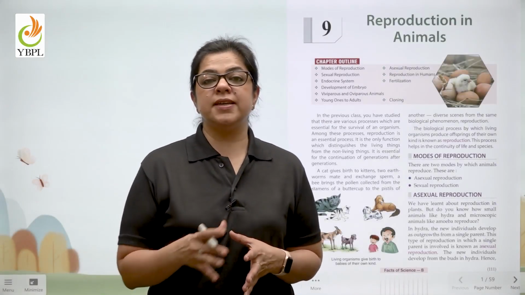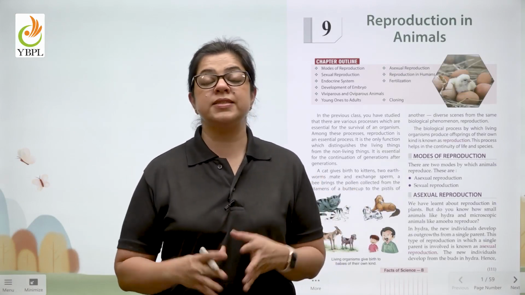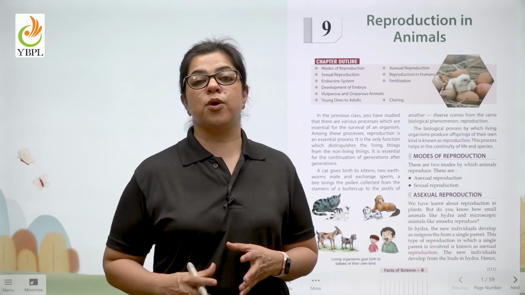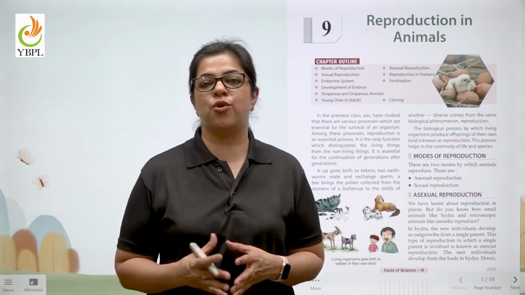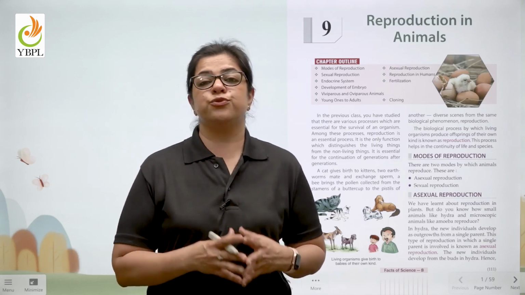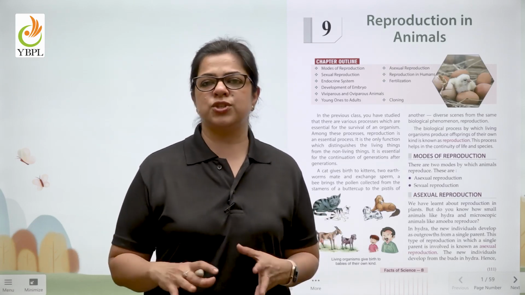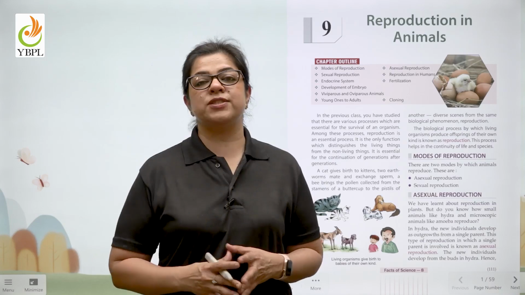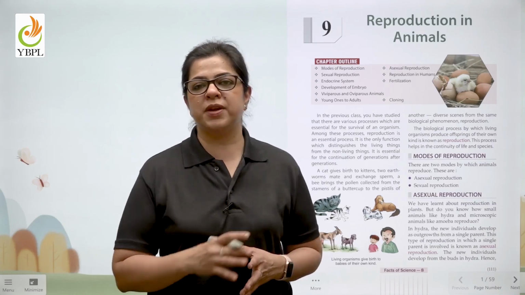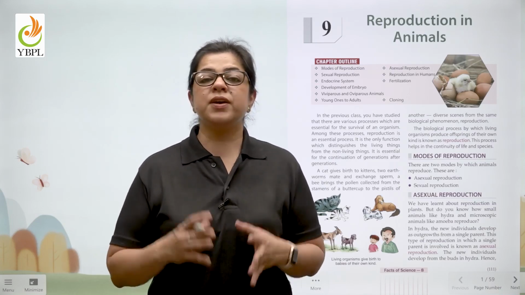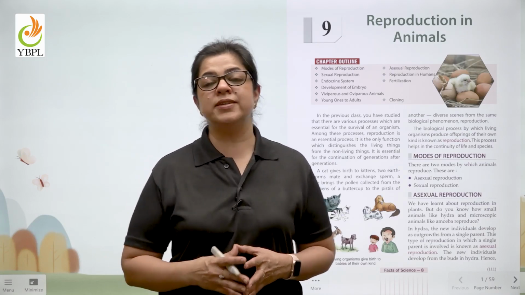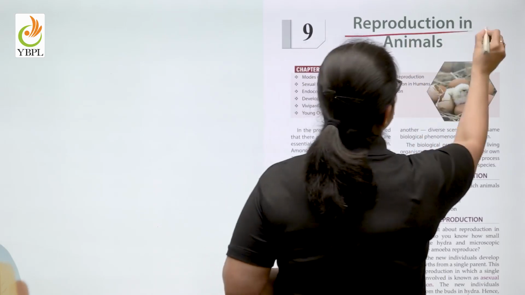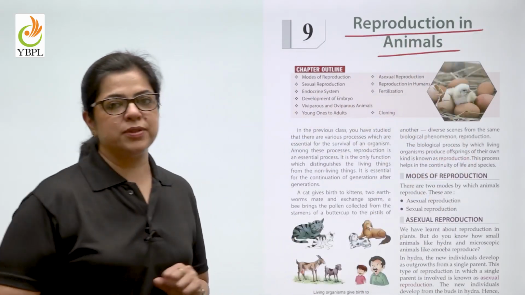Children, we have been learning about the various life processes that enable life to exist on earth. Right from digestion, ingestion of food to the utilization of food in the body, the circulation, the excretion, the nervous system that takes messages to and fro from the brain and the body. Today we are going to learn another important system. We are going to learn in chapter number 9, reproduction in animals.